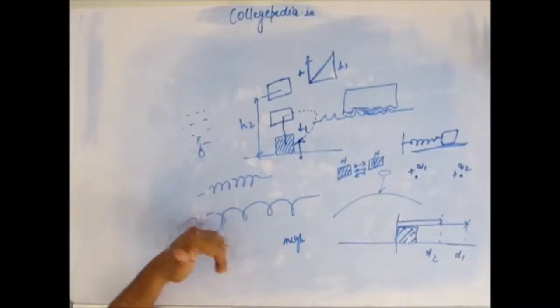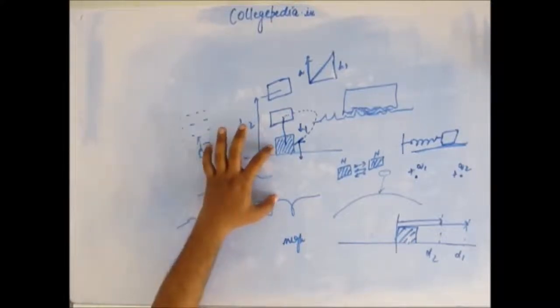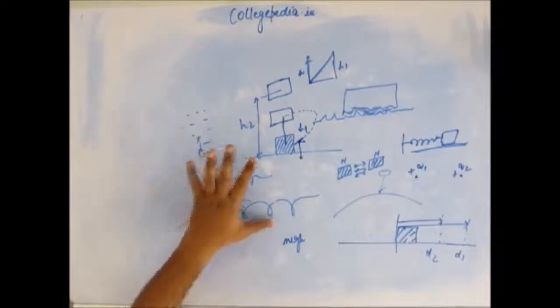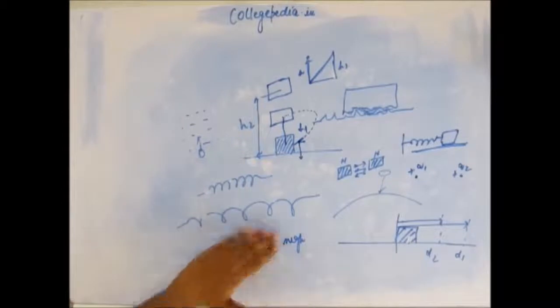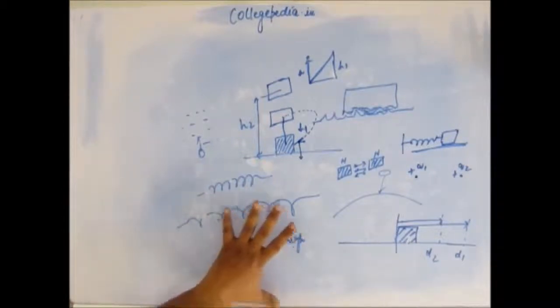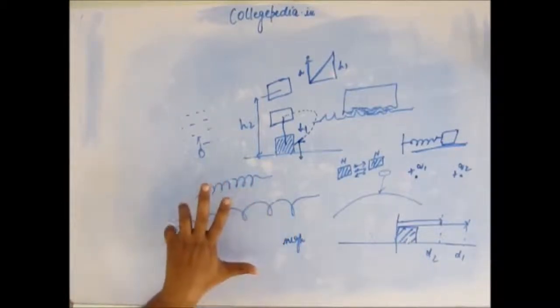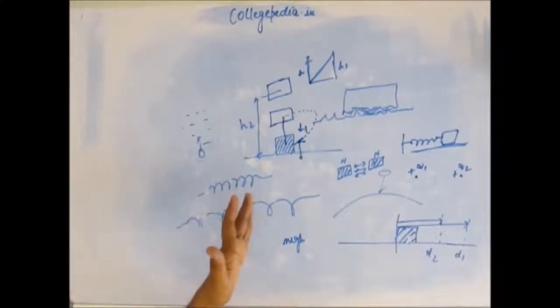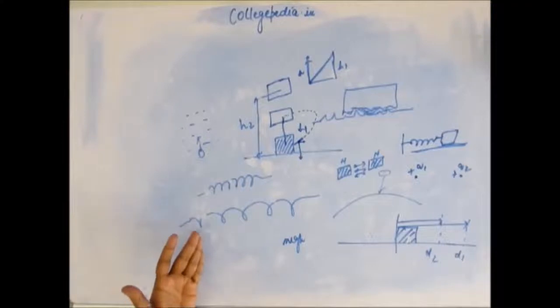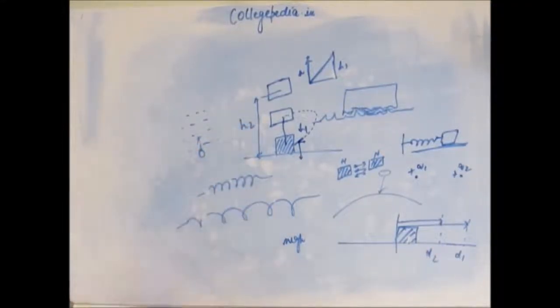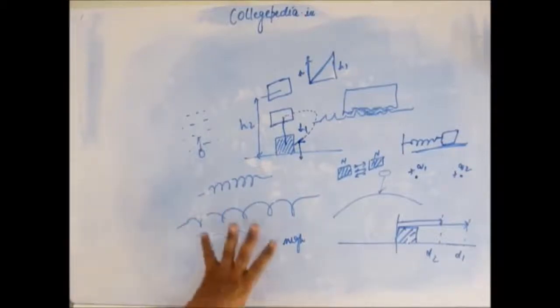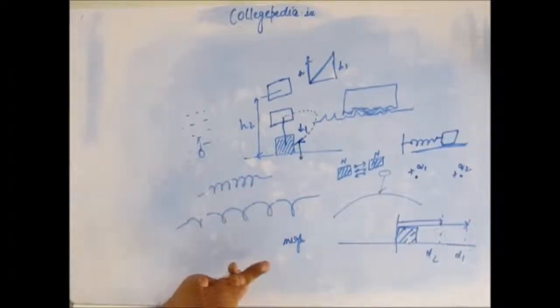And we did the job slowly, so it doesn't have any kinetic energy. So there is no change in potential energy, no change in kinetic energy, so there is no change in energy at all. That means we did not give any energy, we did not lose any energy, which means we did not do any net work. In lifting we did work, and in bringing it down, work was done on us. That is point number 3.